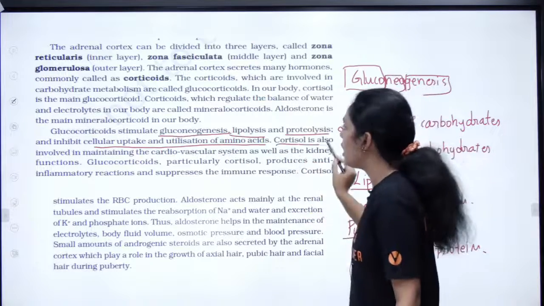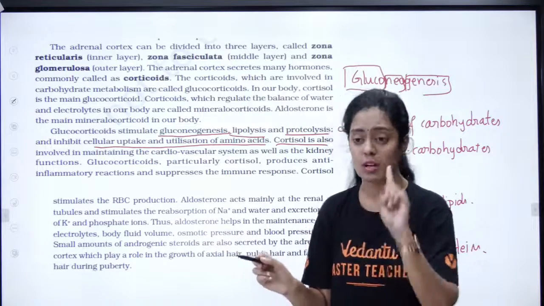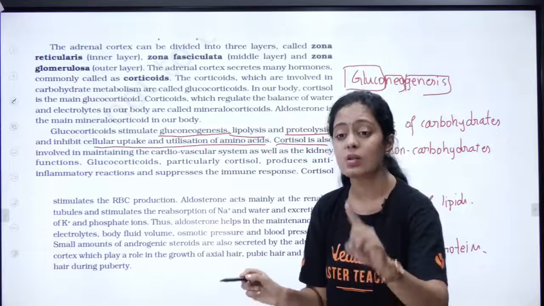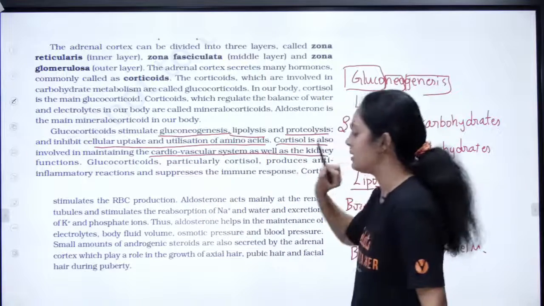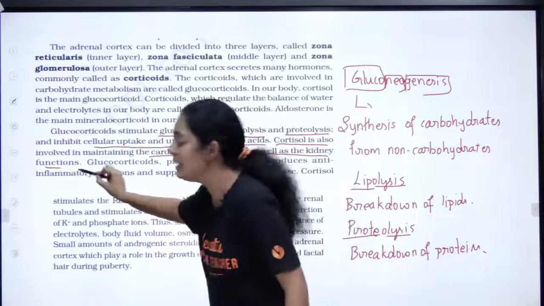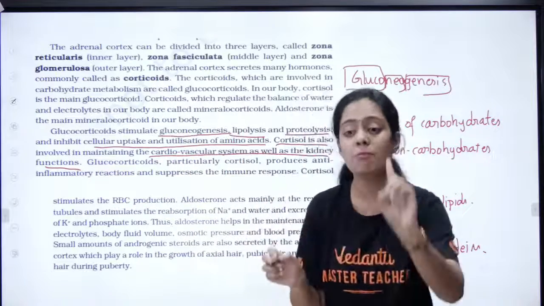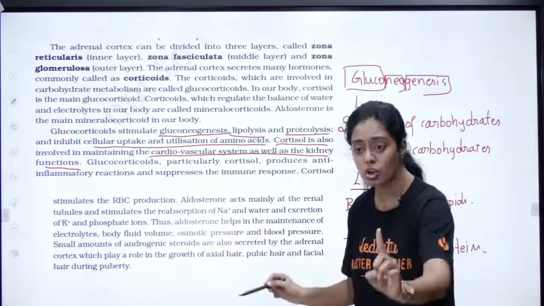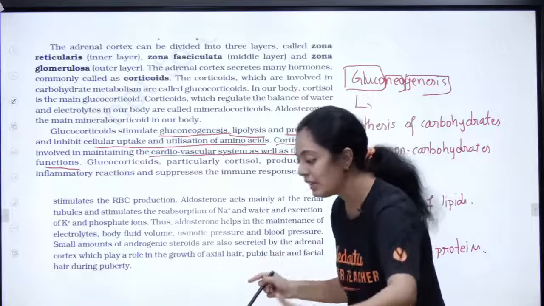Cortisol is also involved in maintaining the cardiovascular system as well as the kidney function. Cortisol, the hormone in the glucocorticoids, helps the functioning of my heart and lungs, and it also helps in maintaining your kidney function.